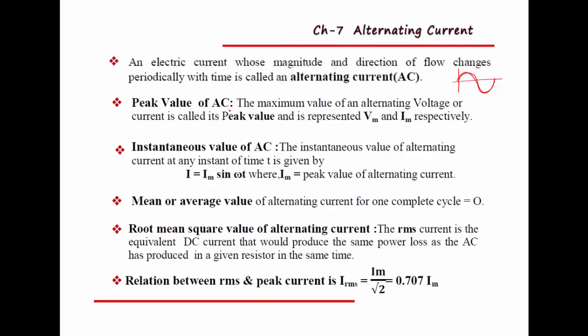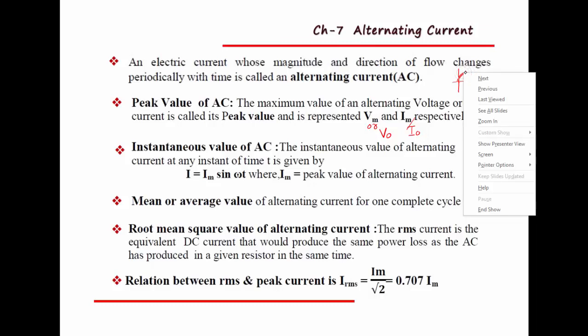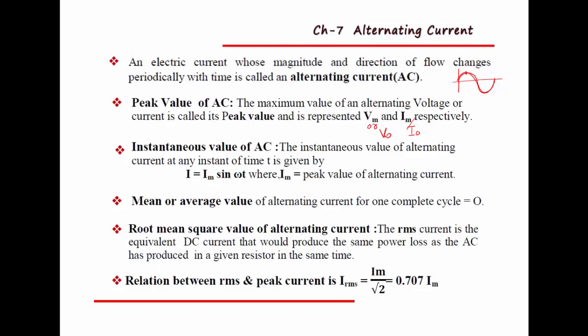The maximum value of alternating voltage or alternating current is called the peak value. Generally, the peak value of voltage is represented by the symbol Vm, or we can use V0. The maximum current, or peak value of current, is represented by Im, or we can use I0. So V0 and I0 indicate the maximum value of alternating voltage or alternating current.